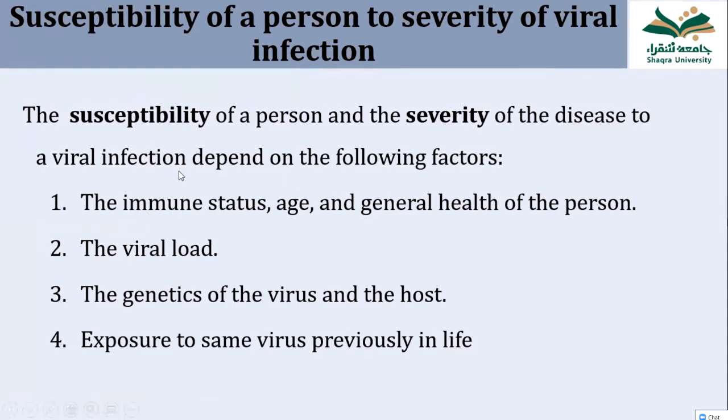Because their immunity is good, they are healthy people, and age is also in the points. So which age group suffers severe coronavirus more commonly? The people who are of advanced age. So that is why the body immunity, the age, the general health plays a role in how severe the coronavirus disease will be, number one. Number two, viral load.